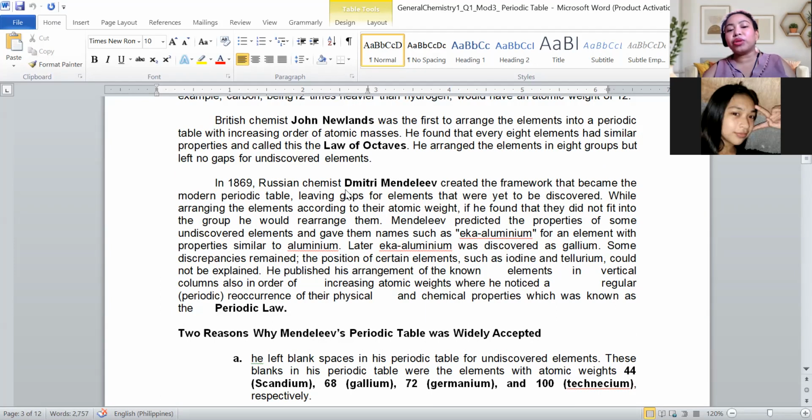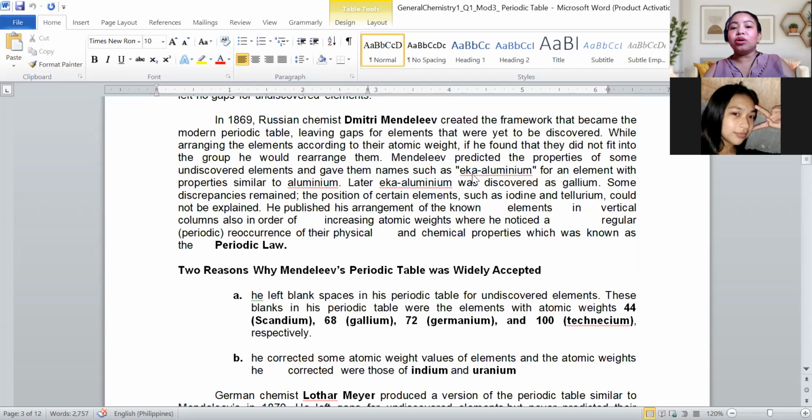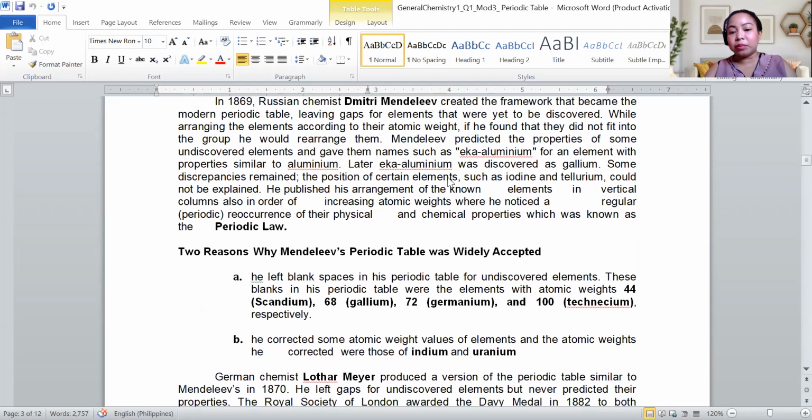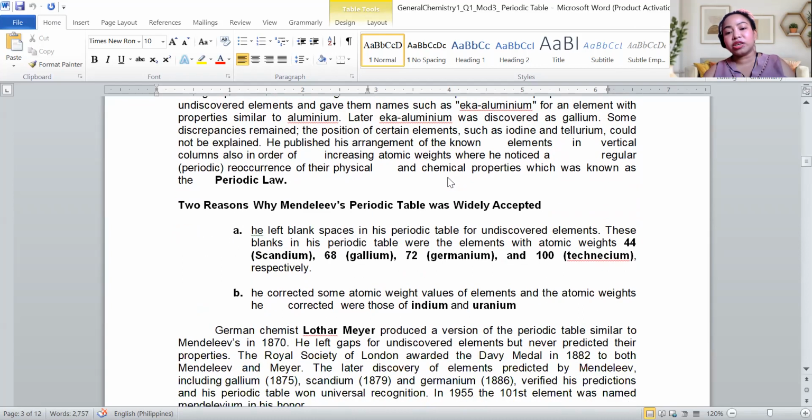So gamay ra iyang audience. Mas dako man ang audience ni Dmitri Mendeleev, tibok world man, kay international man iyang pag-published sa iyahang paper nga the periodic law. So therefore, mas cater ang kang Mendeleev.